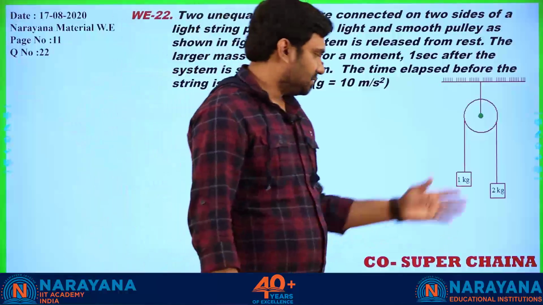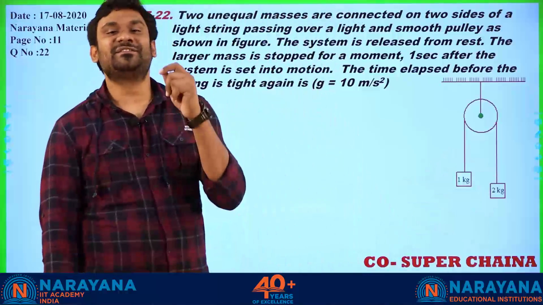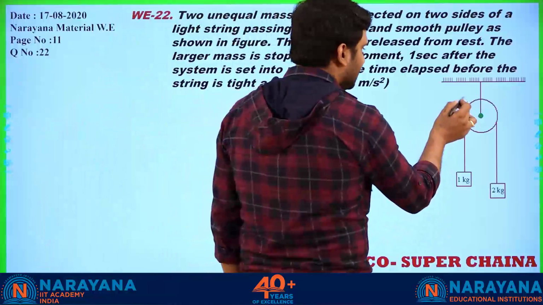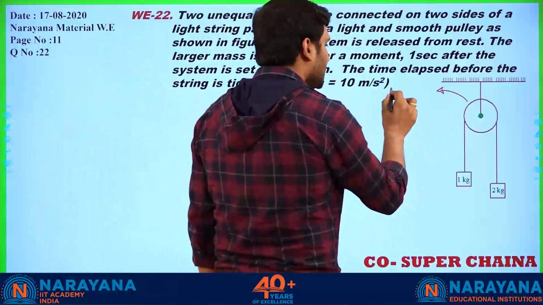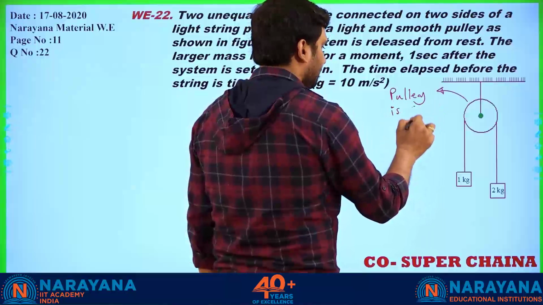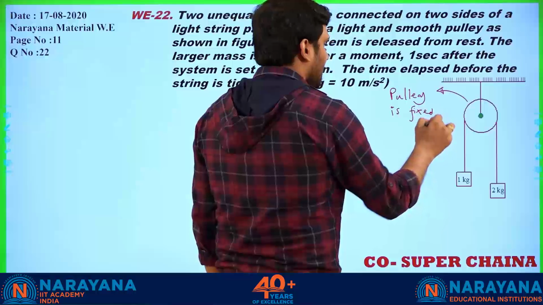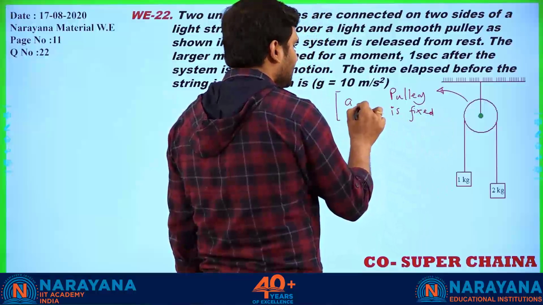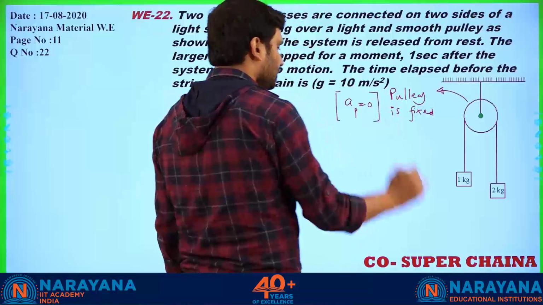All right. So we have this question out here. What is the first point to be noted? As I told you, again, this is the first point to be noted. What is that? Pulley is fixed. As pulley is fixed, acceleration of the pulley is equal to 0.